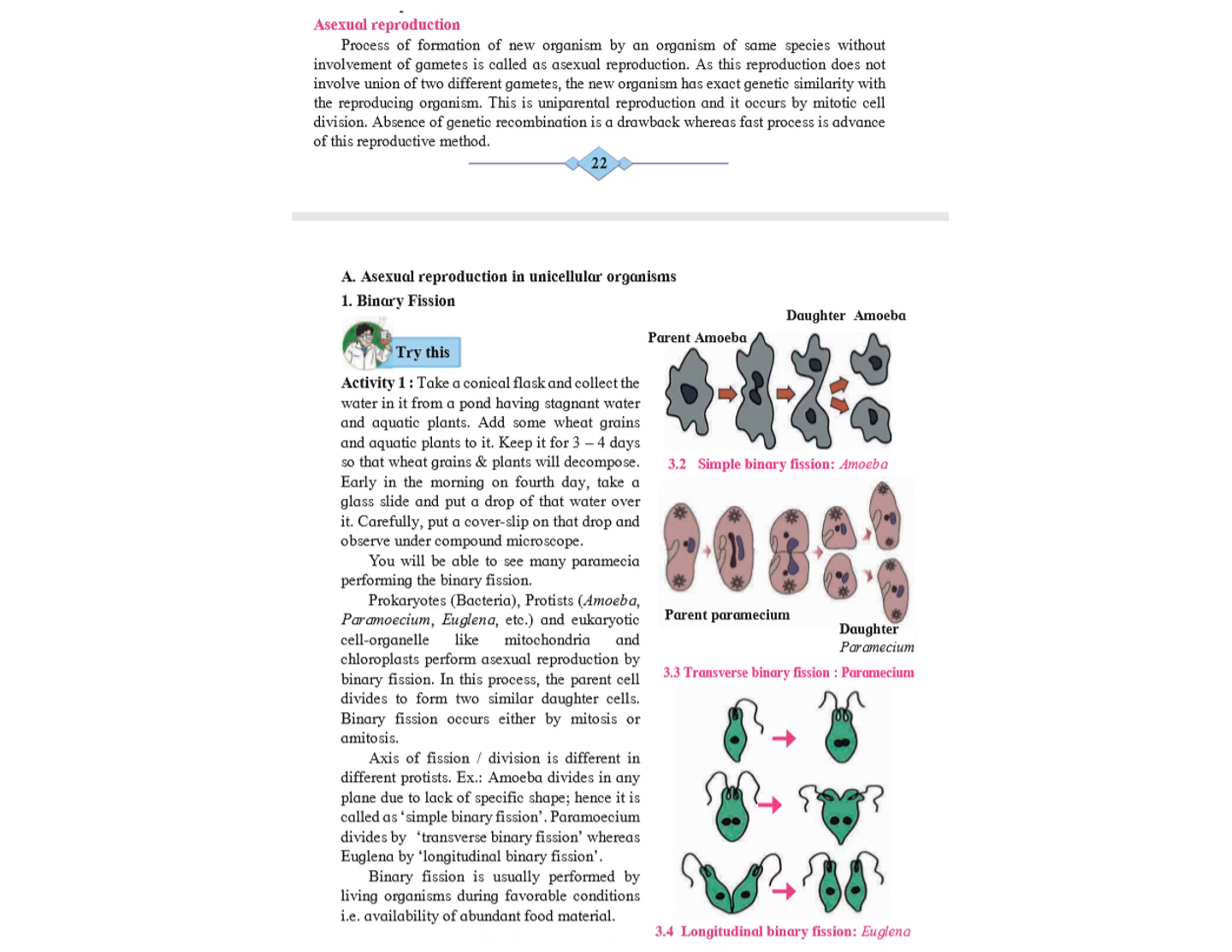Now this is again subdivided as simple binary fission, transverse binary fission and longitudinal binary fission. You can see the diagram. Simple binary fission example is amoeba, whereas in case of transverse binary fission the example given is paramecium, and in longitudinal binary fission the example is euglena.